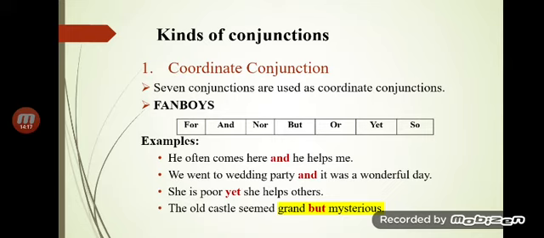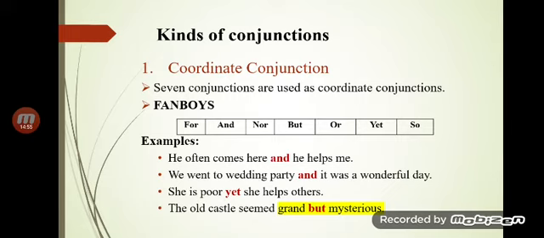So the conjunctions are for, and, nor, but, or, yet, so. An easy way to remember these conjunctions is to think of the word FANBOYS, where each letter is the first letter of a coordinate conjunction. It is also important to remember that whenever we use a conjunction to join two sentences, we use a comma before that conjunction.